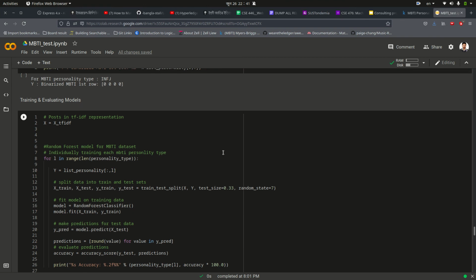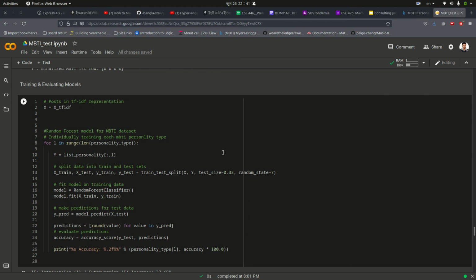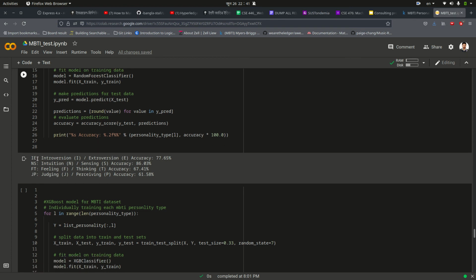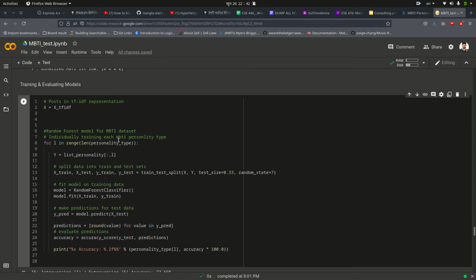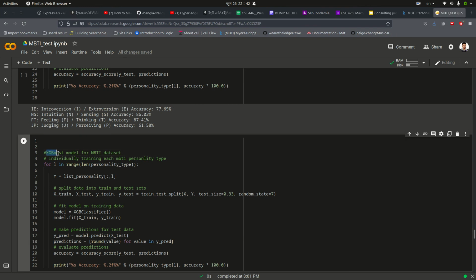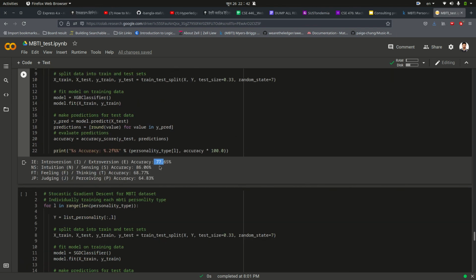On this part, I have used those models that were defined previously to check the accuracy, and here is the accuracy rate. You can see introversion and extroversion finding accuracy is 77.65%, and intuition and sensing accuracy is 86.03%, and so on. These used random forest, and by XGBoost you can see the accuracy is about like this.